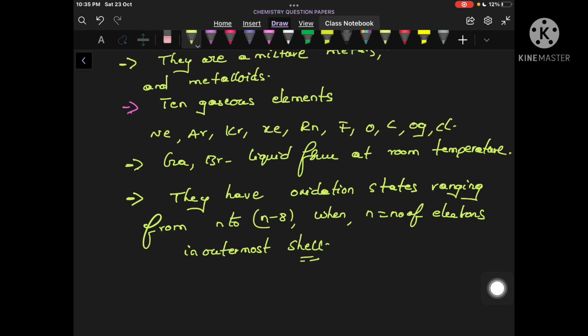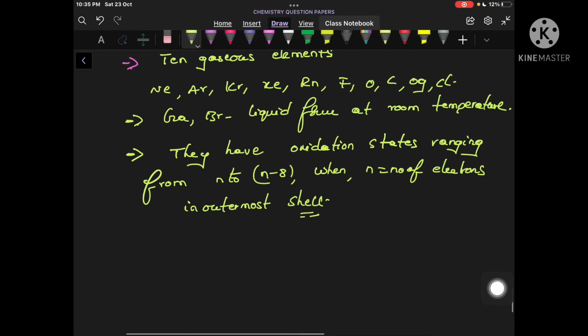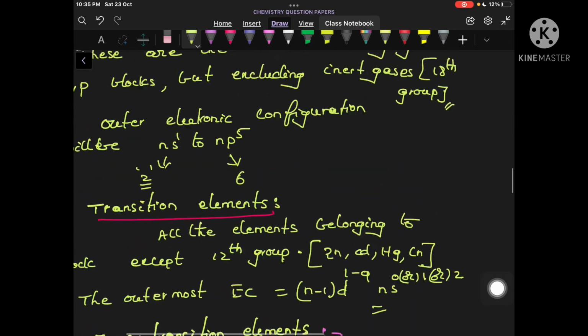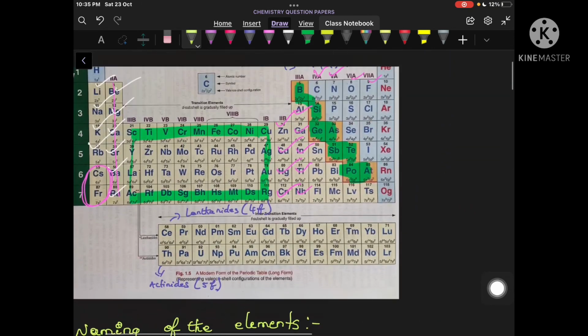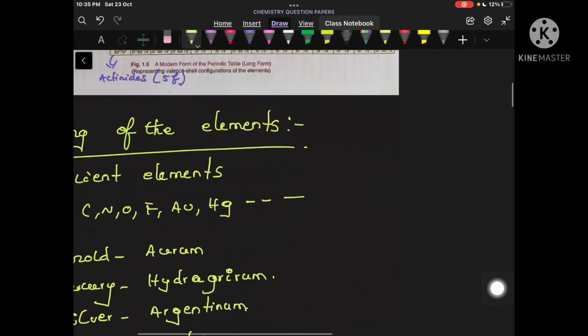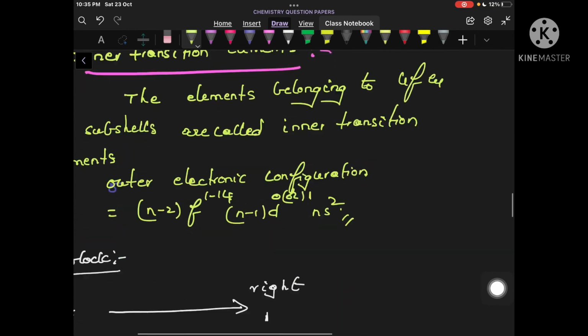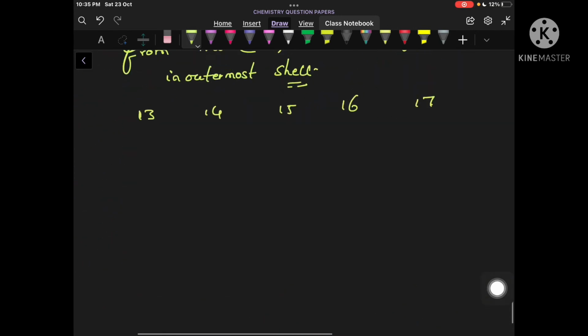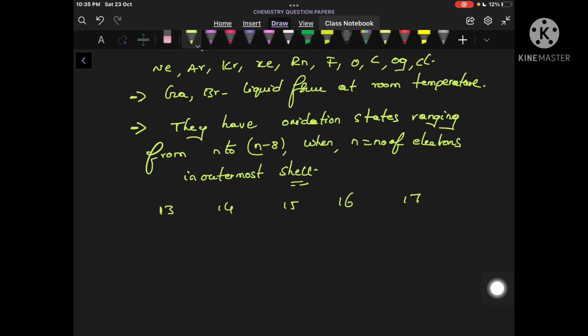Now let us understand this by taking an example. We will write the 13, 14, 15, 16 and 17 group elements. For example, let us take boron, carbon, nitrogen, oxygen and fluorine. Let us take these elements.